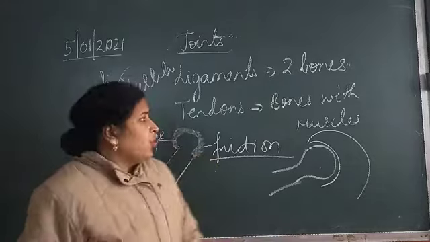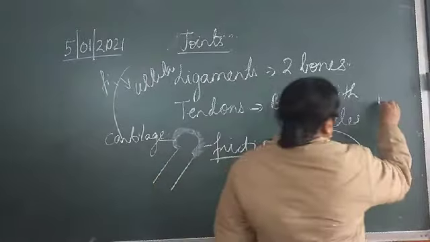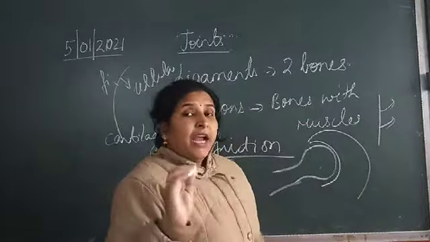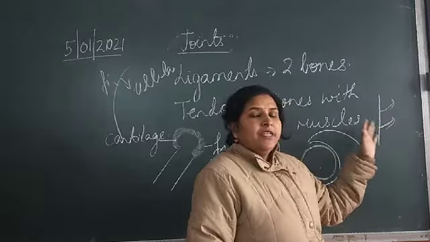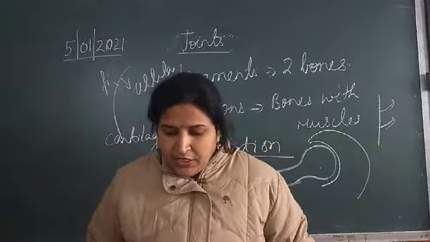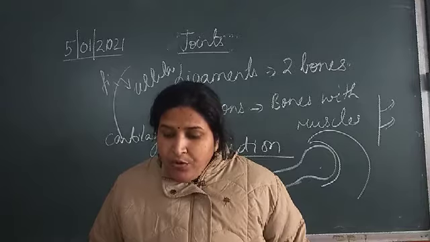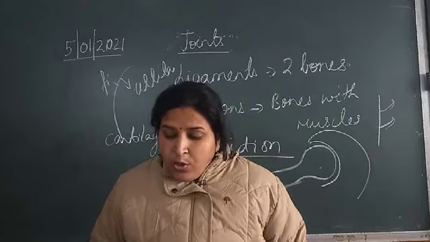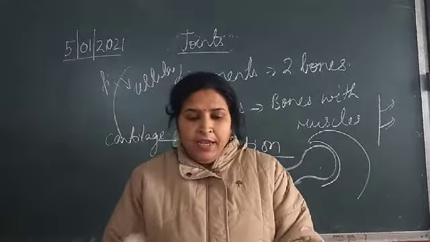Hinge joint. You can understand the joint like the hinge of a door. You can open the door only in one direction. So in hinge joint, one bone is rotating on the other in such a way that it can show movement only in one particular direction. In this joint, a protuberance or a condyle of the end of one bone fits into the corresponding depression so that the bone with condyle can be swung like a door on its hinge only in one direction, and that is only up to 180 degree.